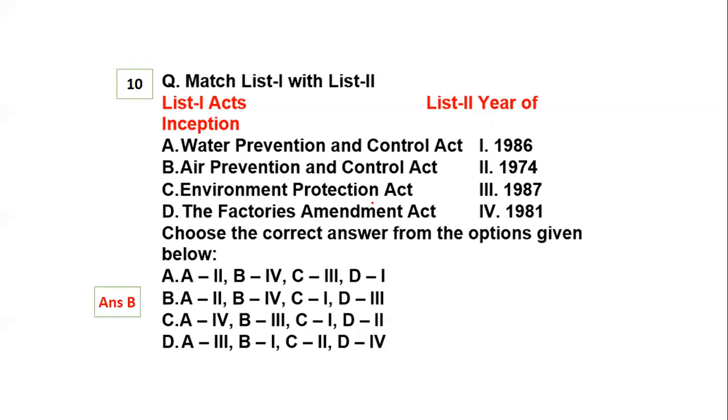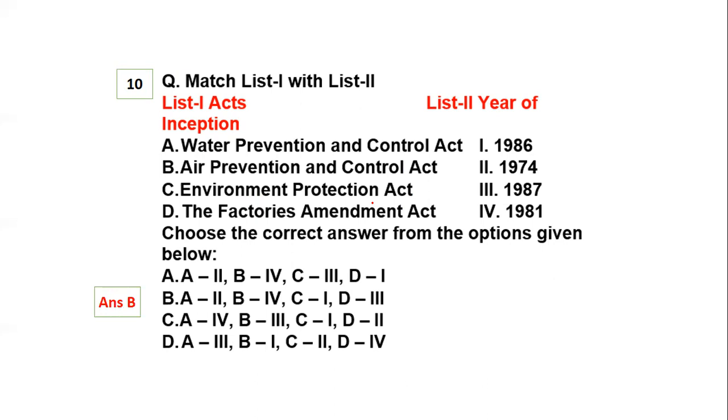So yes, the answer is B. The Water Prevention and Control Act is 1974, the Air Prevention and Control Act is 1981, and the Environmental Protection Act is 1987. The Factories Act is actually 1948, but they are asking us about the Amendment Act, the changes, that is the year 1986.